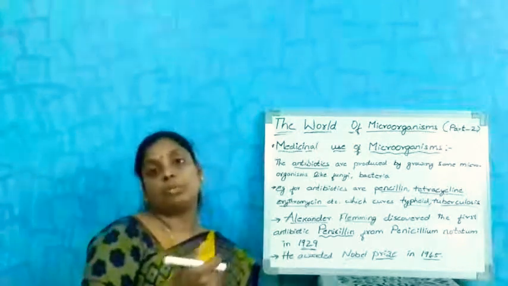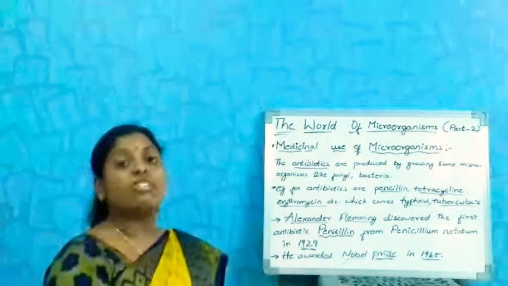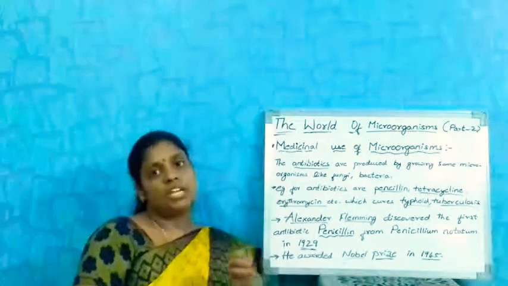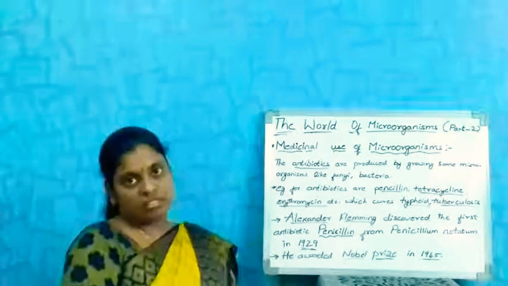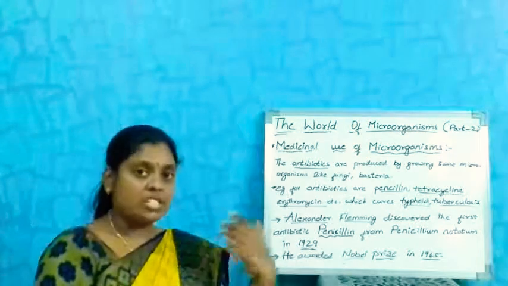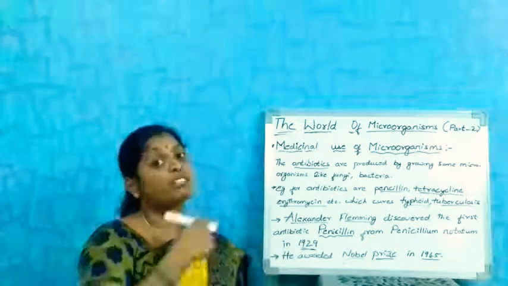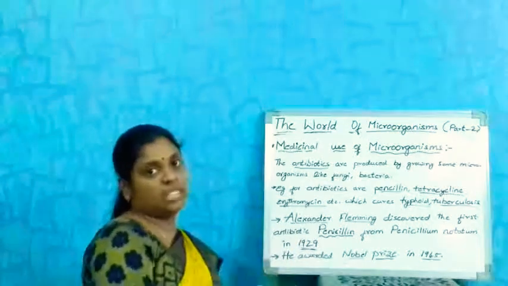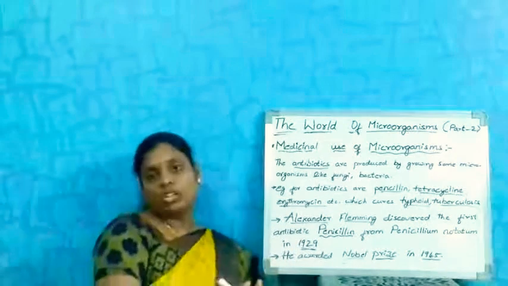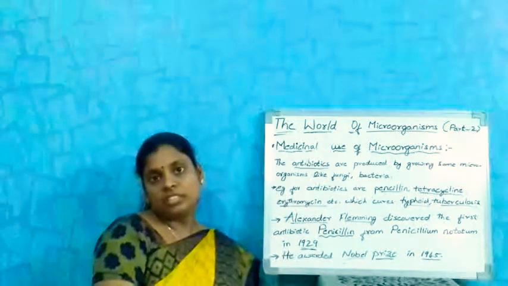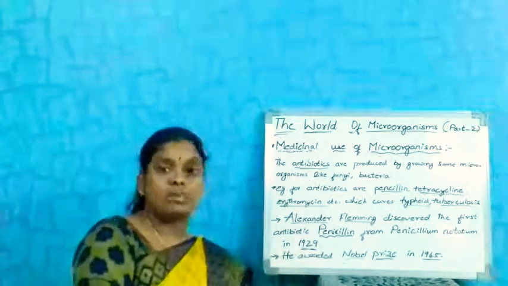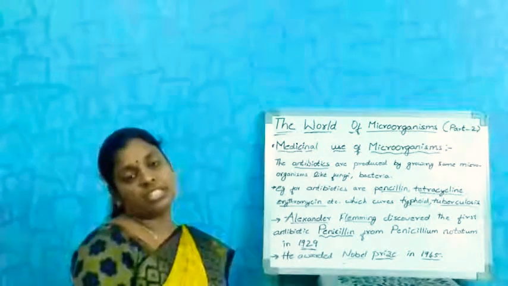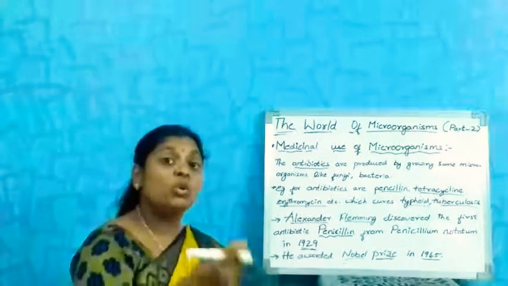If our immune system is not proper, or if that organism is very strong, it may make us sick. If our body is strong, it will fight against that organism and kill it without going to the doctor. If that organism is strong and our body is not ready to fight it, then we use antibiotics.